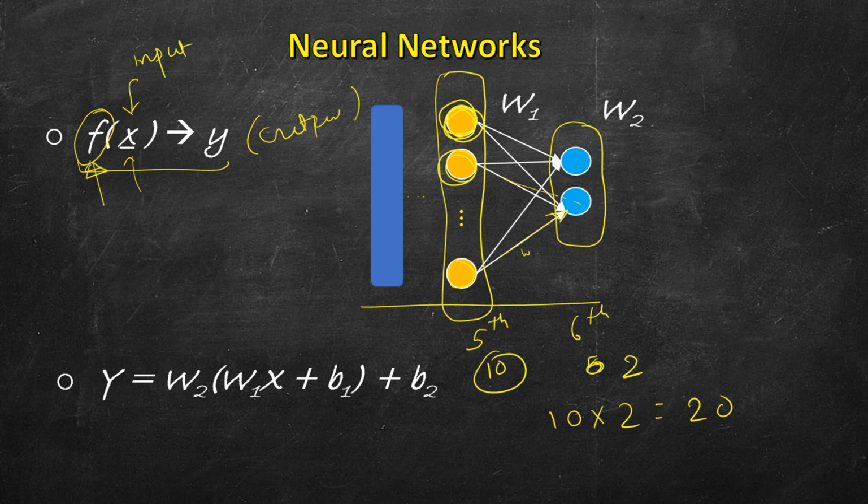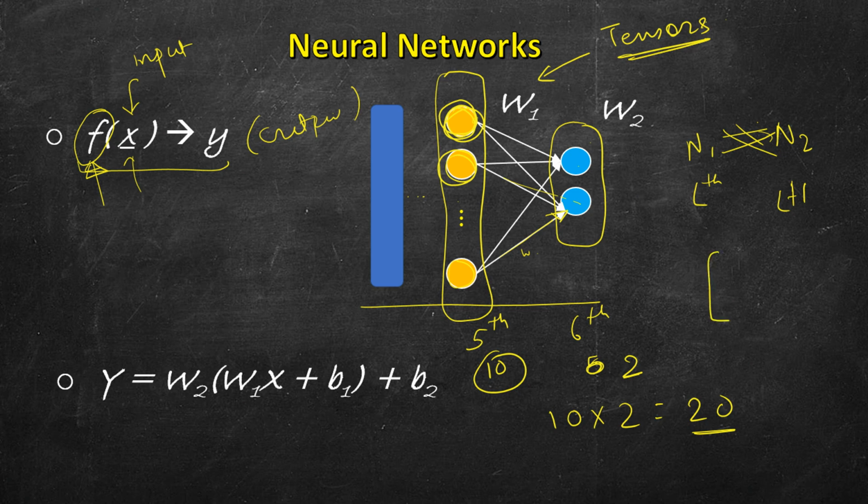So we represent these 20 edges. In general, if we have n1 neurons in some layer, the lth layer, and n2 in the (l+1)th layer, then we will have n1 cross n2 such edges. This is represented by a tensor in PyTorch. So everything boils down to tensors. This tensor will have a dimension of 2 cross 10, because we had 2 neurons here and 10 neurons there.